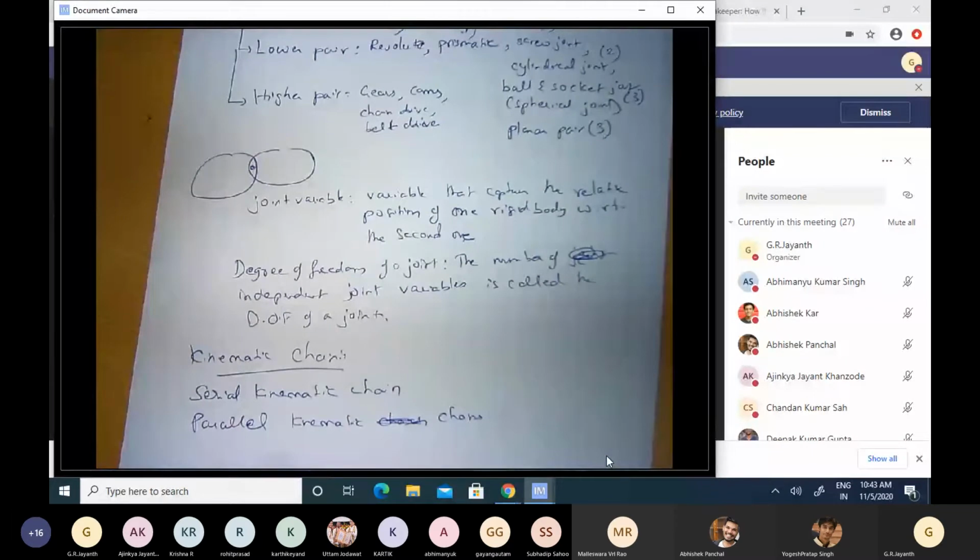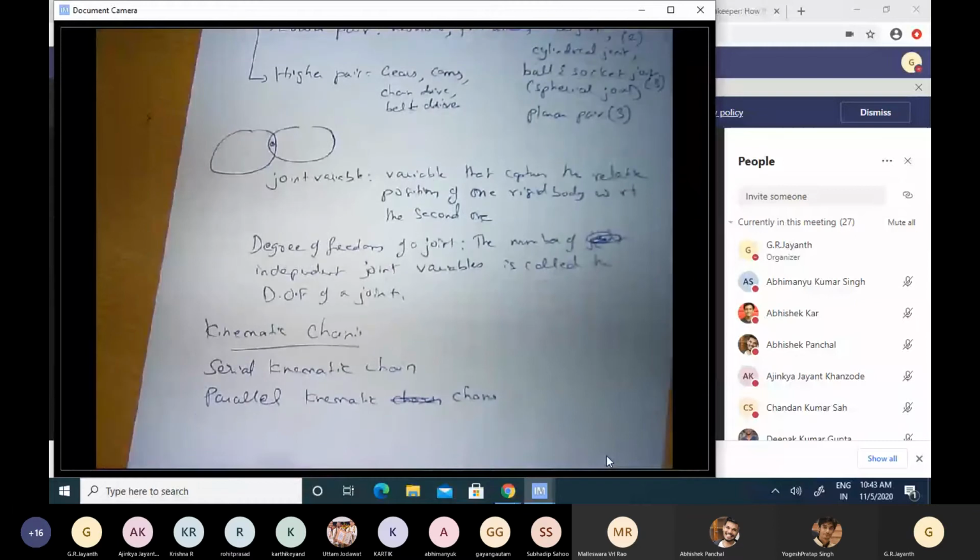Okay, so let me give an example. One obvious question that we would get is, why do you have two kinds of kinematic chains? Actually, in terms of manipulation, if I have an end effector that I want to move, I can move it by using either serial kinematic chains or parallel kinematic chains. I can realize the kind of motion I want, its position and orientation changes, using either of these two techniques. Okay, then that naturally brings up the question as to why there are these two different techniques. So to which I will provide an answer in a minute. In the meantime, if you guys have any questions, I can answer it.